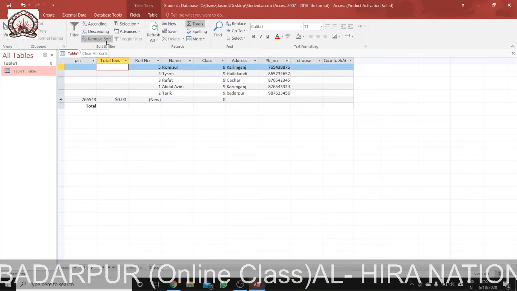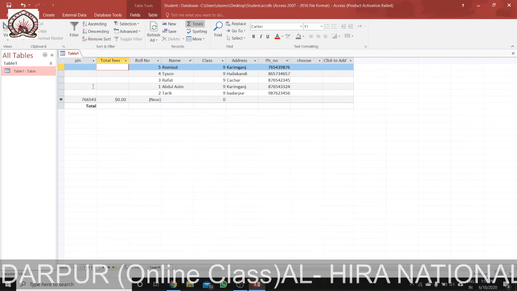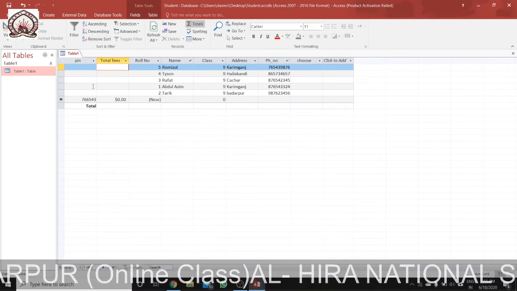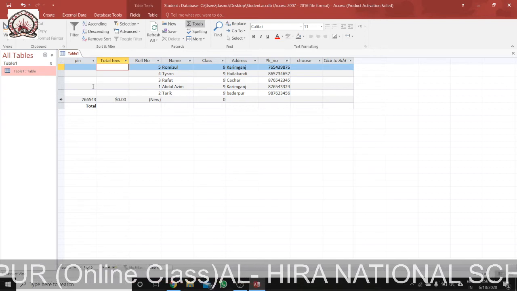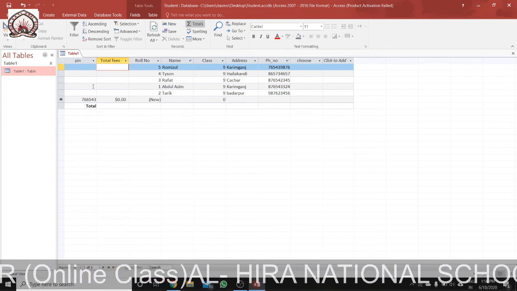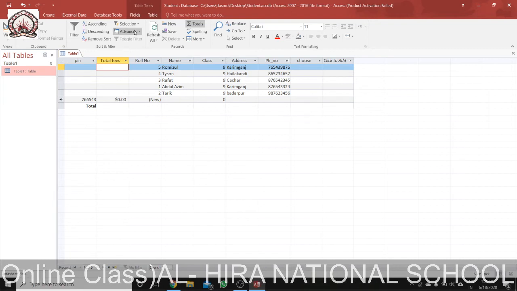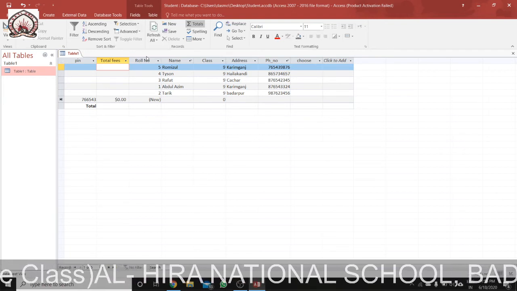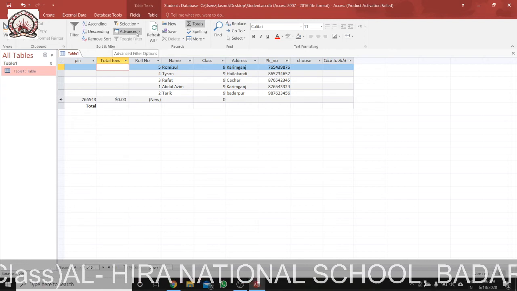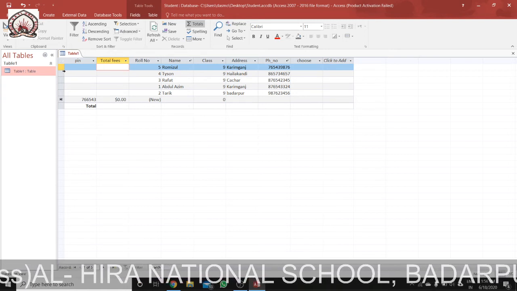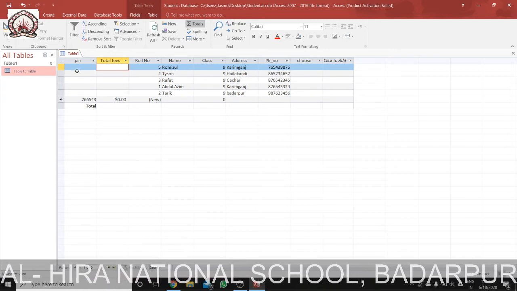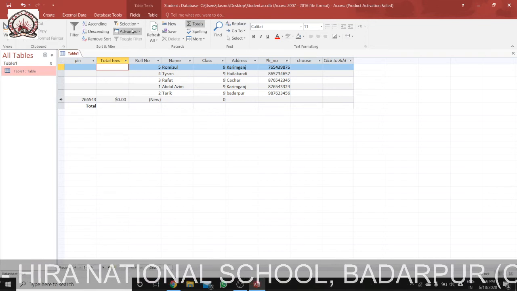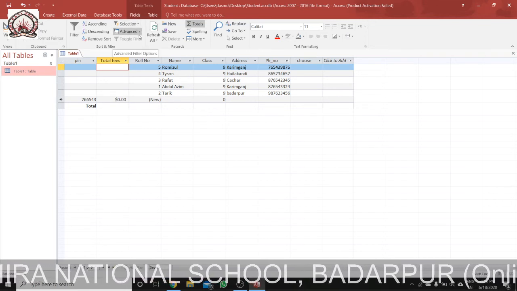If you want to remove sorting, we can use this. Now we can also filter data. We can filter by selection from here, or use advanced. When you want to filter data, you have to select all data, and then we can filter it.